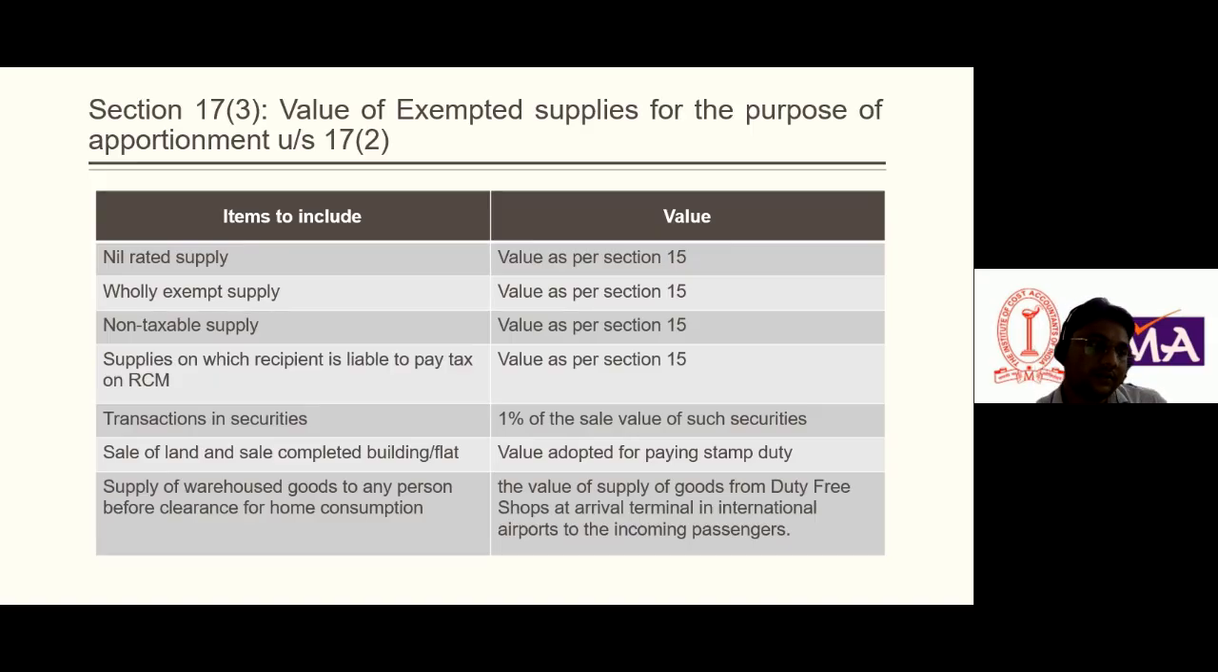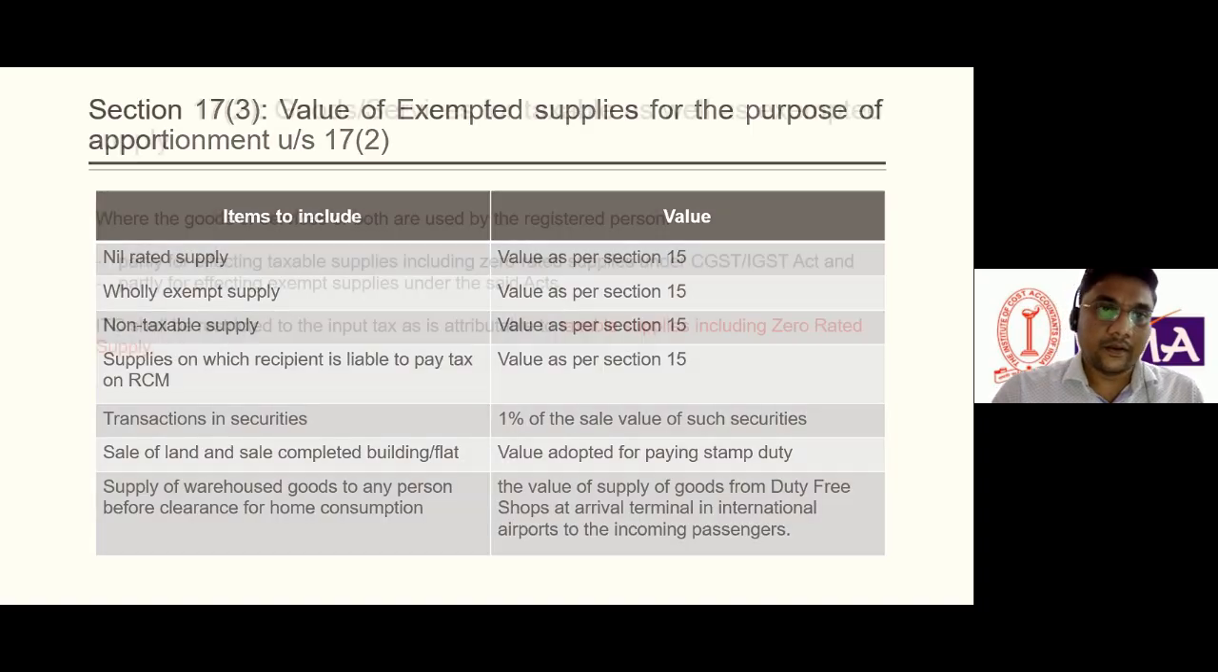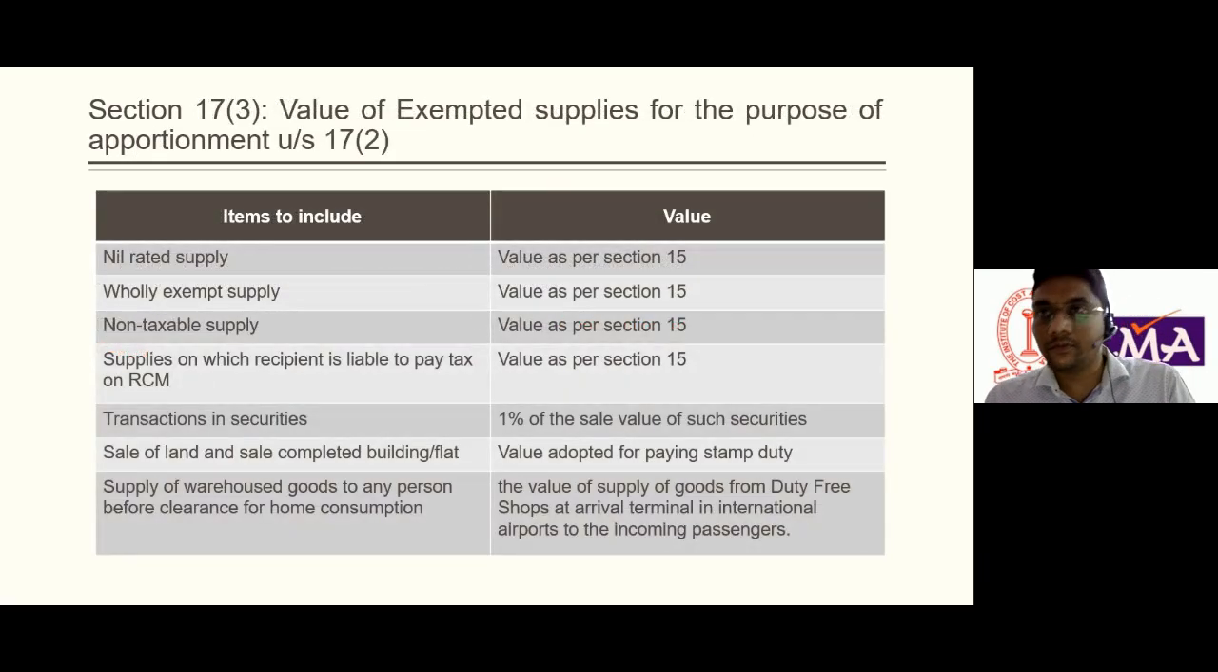So now we recall the section. What is section 17 subsection 1? Section 17 subsection 1 says goods and services for business and non-business purposes. It is clearly mentioned that ITC shall be available only on those goods which are used exclusively for business purposes. Section 17 subsection 2 says about the taxable supply and the exempt supply. ITC shall be restricted only as input is attributable to the taxable supply.